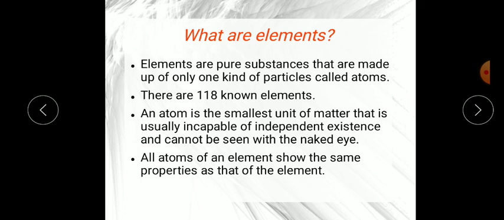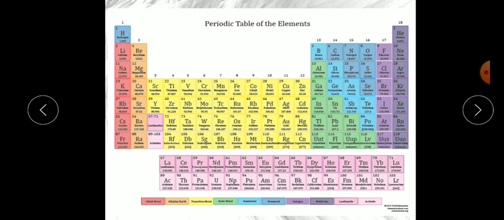Now have a look, you can see this picture. This is a periodic table, and in this periodic table you can see there are 118 elements. These are arranged in their atomic number sequence. Based on their atomic number they are arranged. It is the modern periodic table.